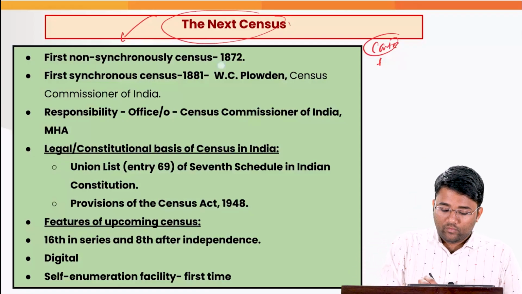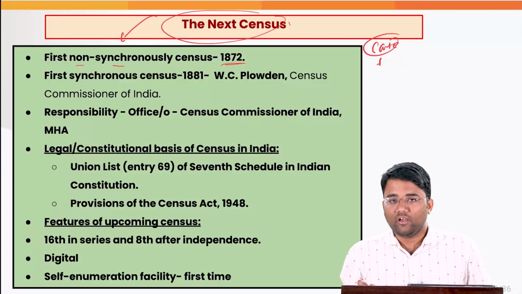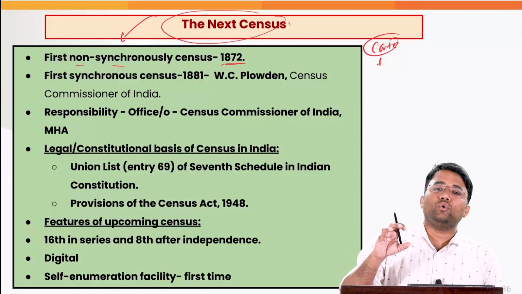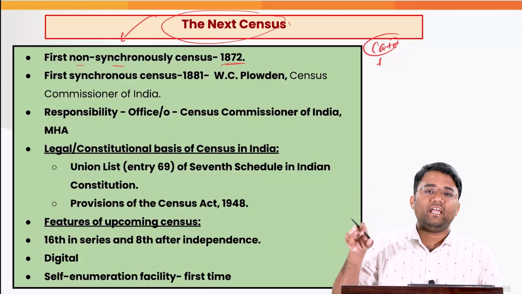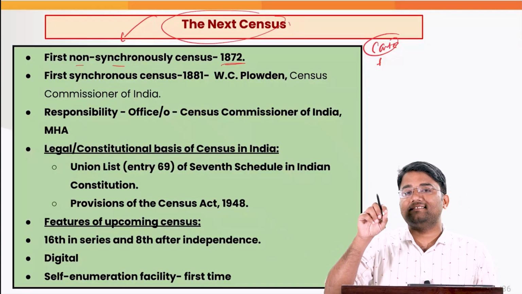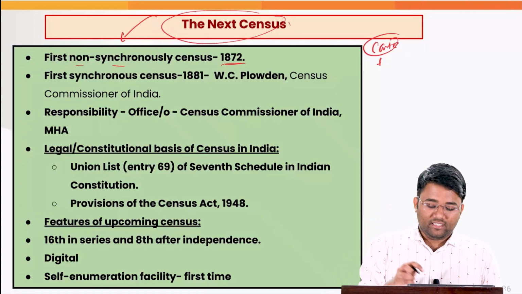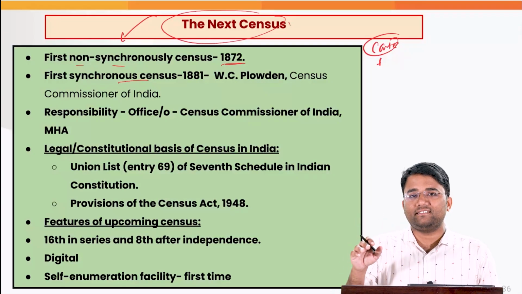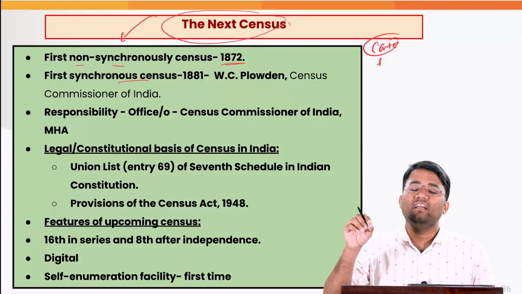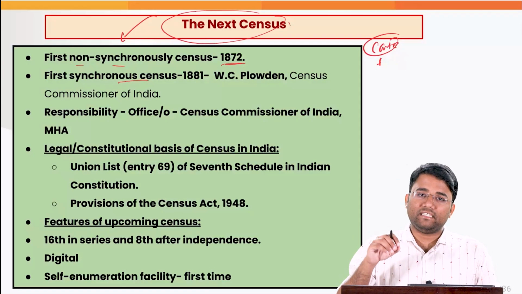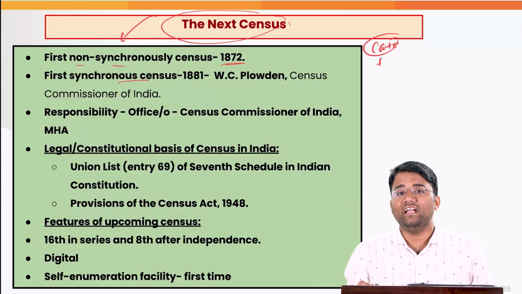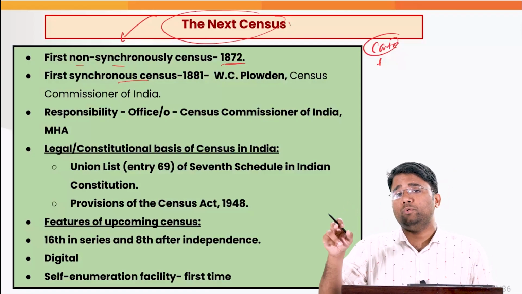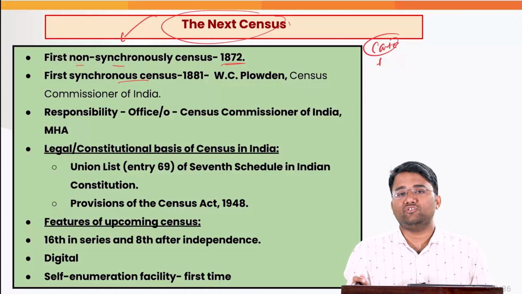So in 1872, the first non-synchronous census was conducted. What is the difference between the non-synchronous and the synchronous census? Generally, the non-synchronous census means that for all the areas in any particular country, we are not conducting census simultaneously. For example, synchronous census which we are doing after 1881, that means for all the states or for all the provinces we are conducting census simultaneously. For example, the next census that will be conducted will also be a synchronous census. It means for all the 28 states and 8 union territories, there will be a simultaneous exercise of census.